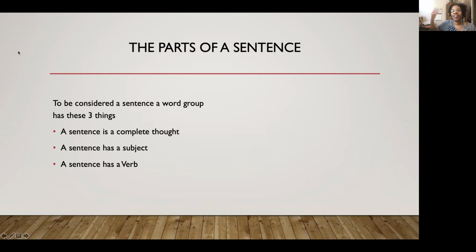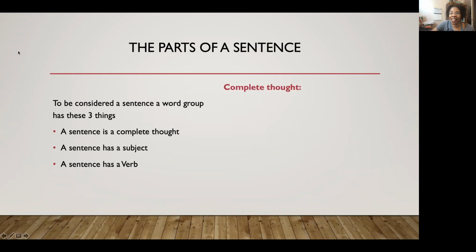So a verb is an action word, and it usually comes after the noun. A subject is generally a noun, and a verb is an action word, okay? And a sentence has to have three things to be a sentence. It has to be a complete thought, have a subject, and have a verb.